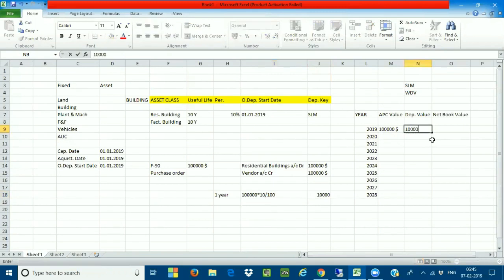It is going to be the first year. A year contains 12 periods, January to December. This is the complete acquisition value.